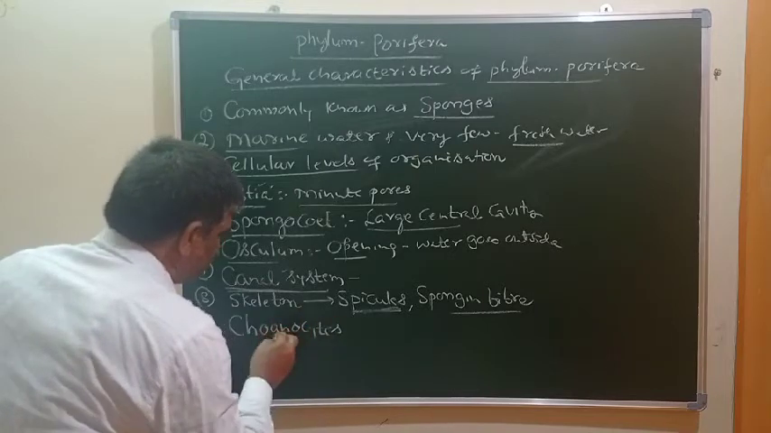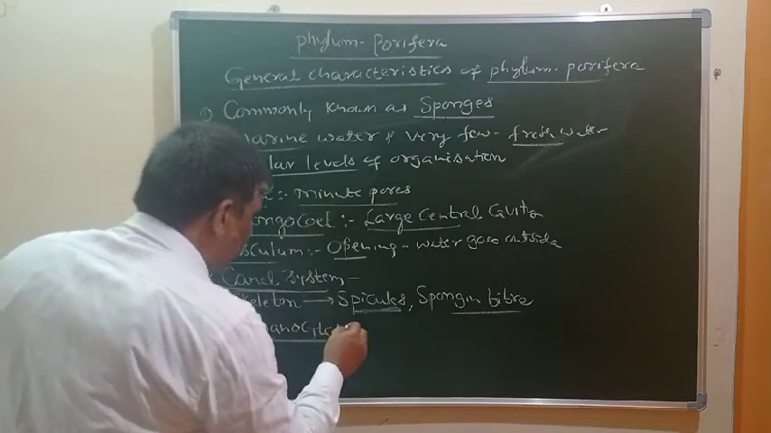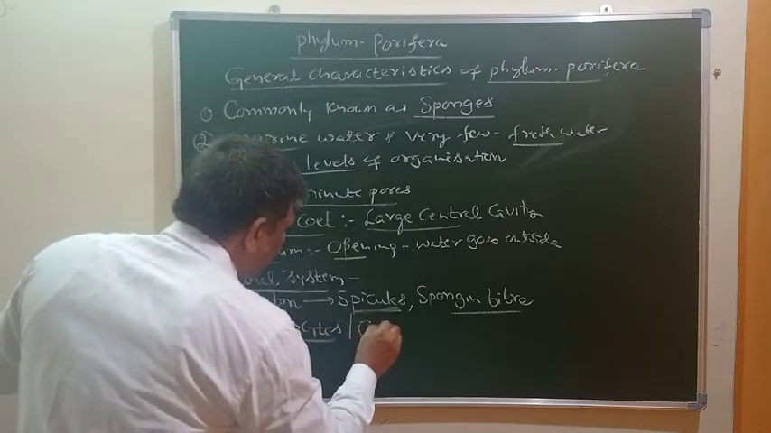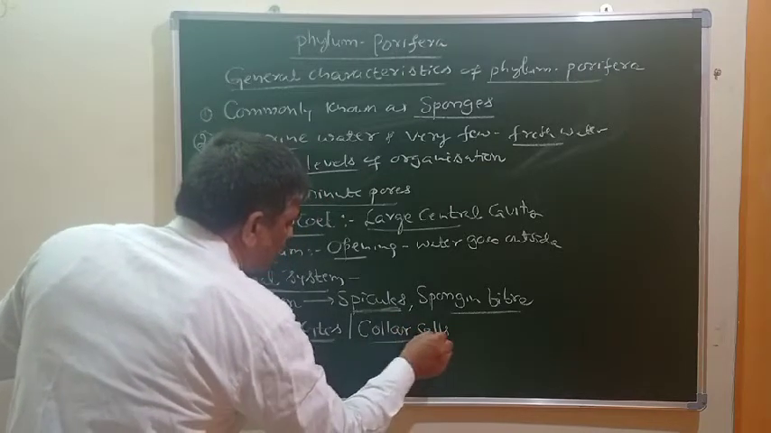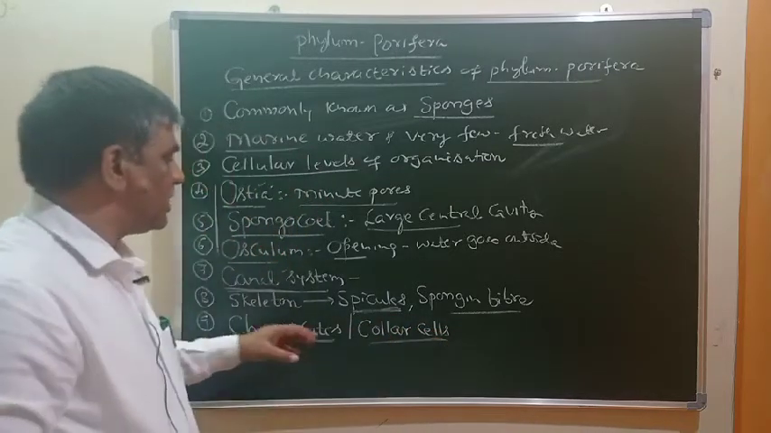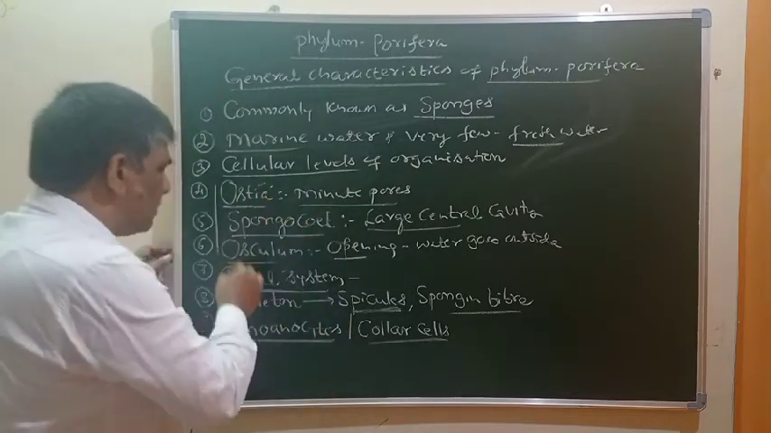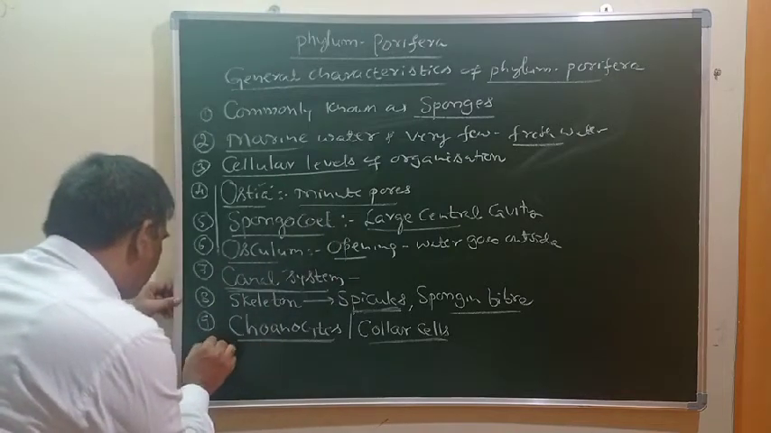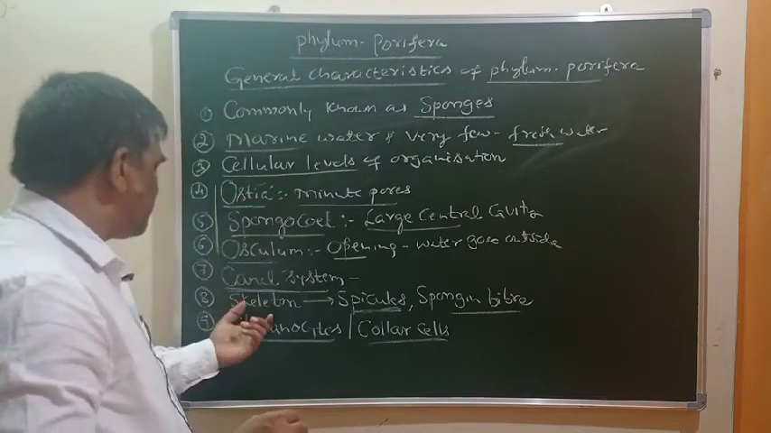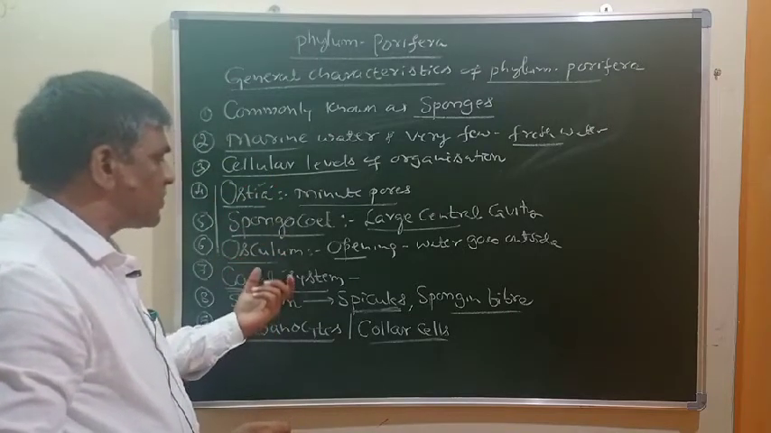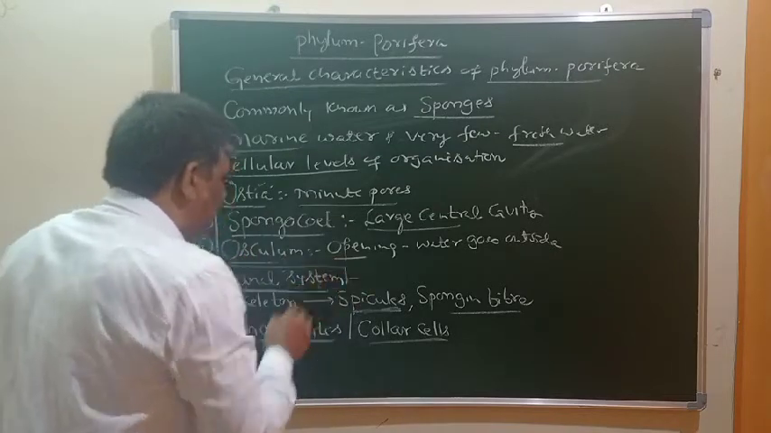So special cells which are present on the inner surface of the body are called choanocytes, or these are also called collar cells, which are responsible for absorption of nutrients present in this water. In this way, these are the most important characteristic features. Here we have understood their morphological features and also the physiological processes. Digestion, respiration, absorption, they all take place through this canal system only.